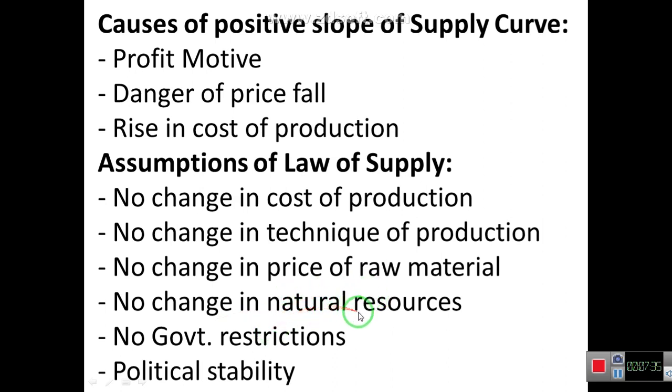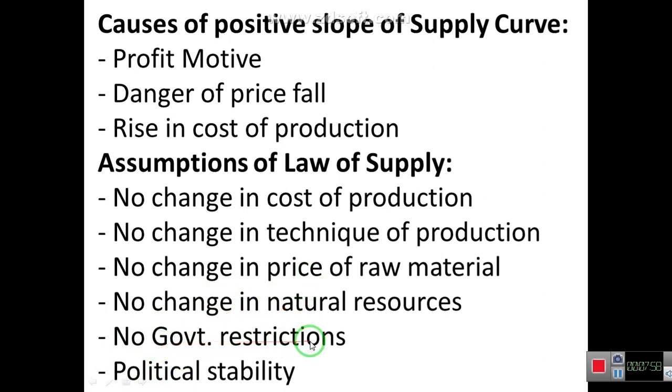Next is no change in natural resources. If new resources are invented, then this law will not be applicable. Due to the invention of new resources, the production may be affected, and due to this invention it may refute the law of supply.